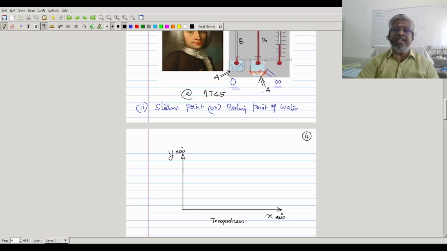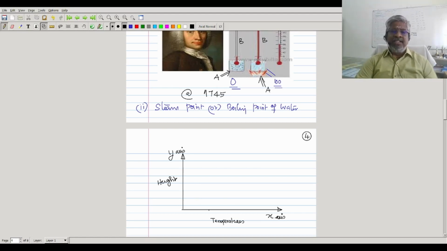Say, for example, in his thermometer development, he measured the property of the expansion of the mercury, or whatever the thermometric fluid which he kept inside the thermometer. So what he measured is that expansion, that is height. In this case, it is height because it is expansion only. Expansion is volume expansion, but here the cross-section area is fixed. So you can see the variation in the height because of the expansion of the substance.